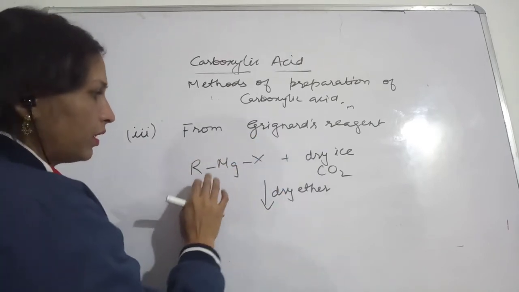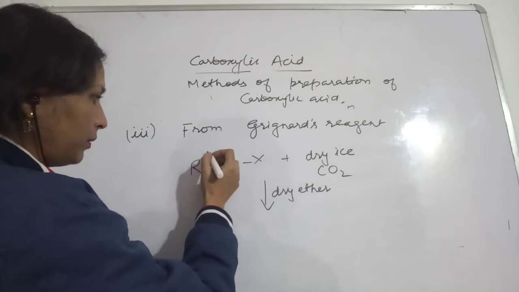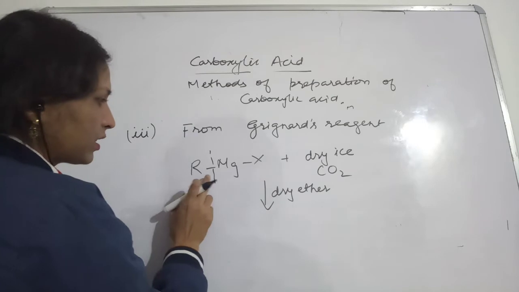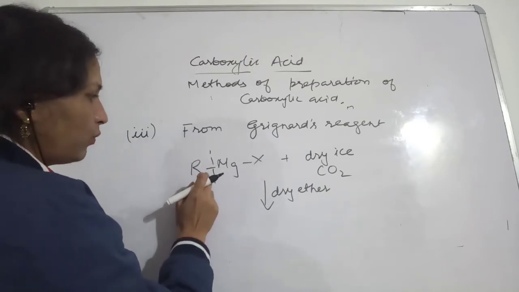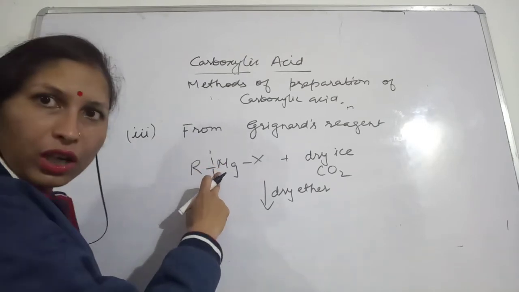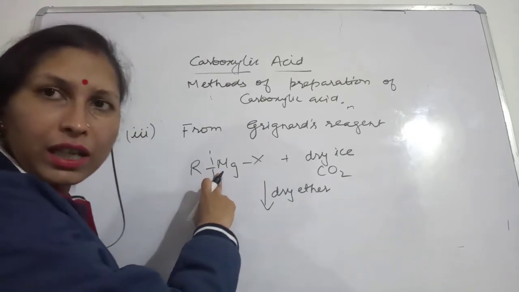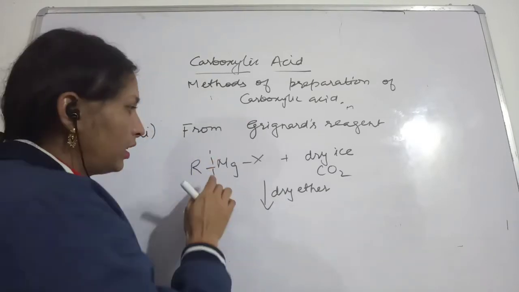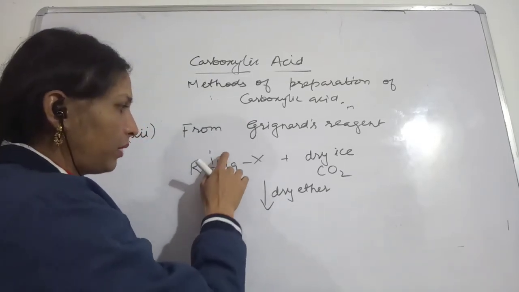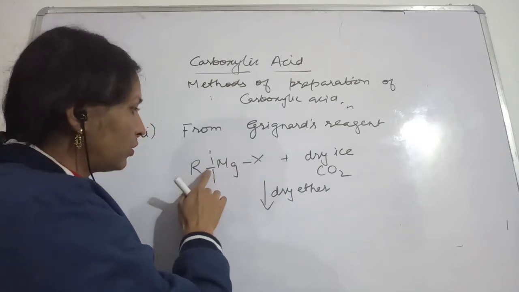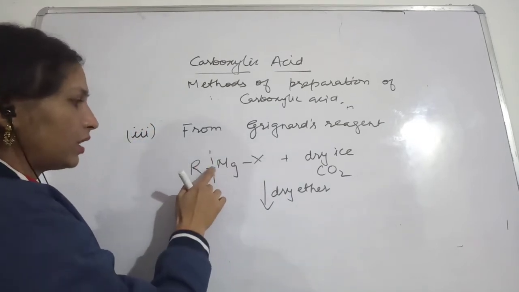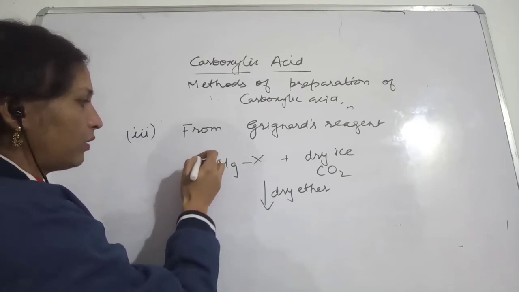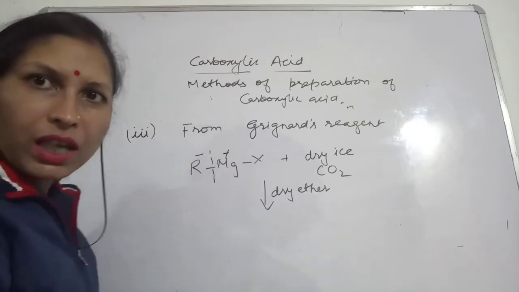So we want this bond. In this case, RMgX in the presence of dry ether, this bond is breaking. What is happening here? This MgX, we all know, is electropositive in nature, as alkaline earth metals and alkali metals are. So definitely the positive charge will be taken by the magnesium. The bond which is breaking here, the electrons will be left with this R, so this R will acquire a negative charge, and the positive charge will be with magnesium.